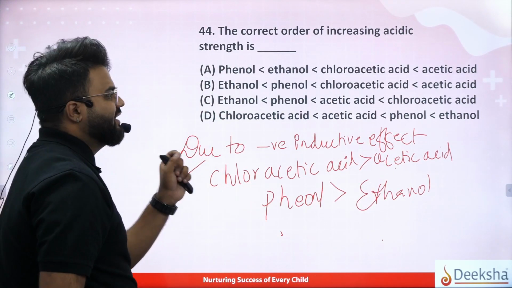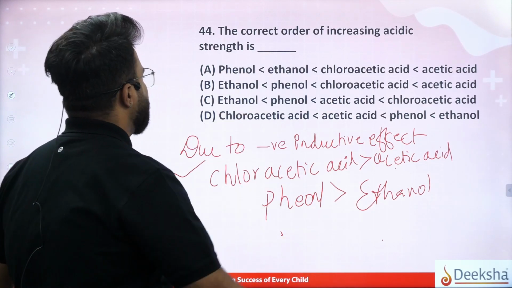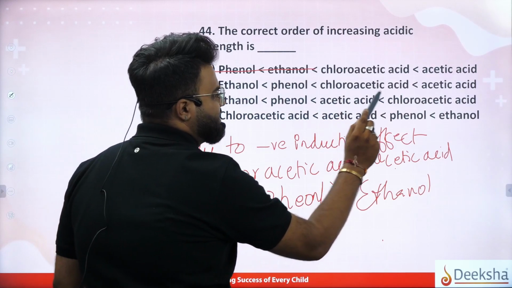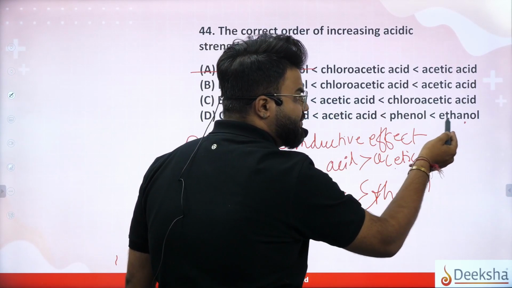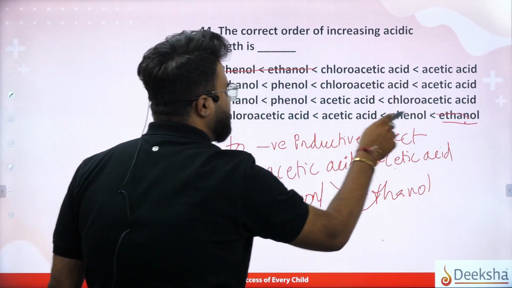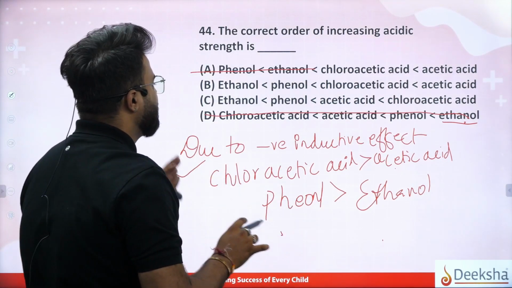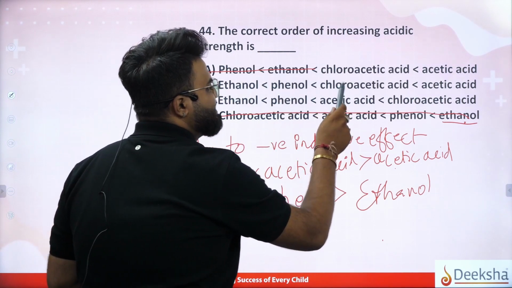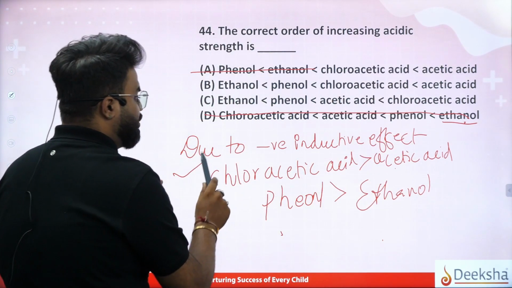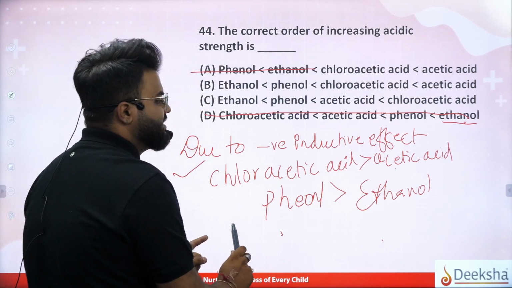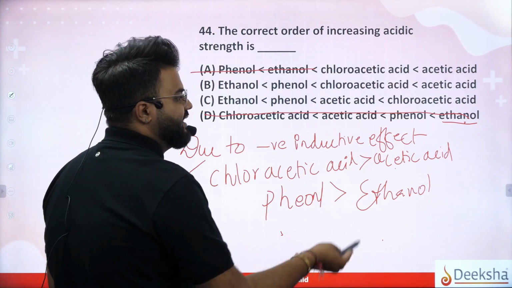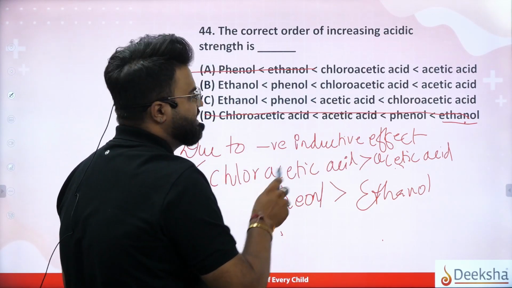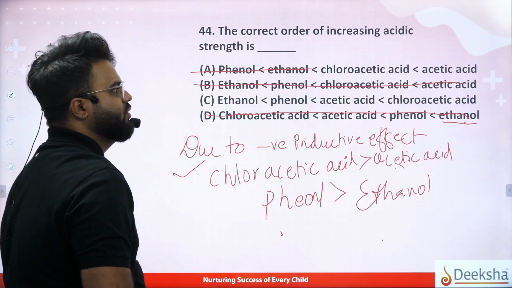ethanol. So let us see if any option is like this. Phenol, then ethanol, then it is wrong. Chloroacetic acid, acetic acid, then phenol and ethanol. Ethanol being more acidic, not at all, it is less acidic. So this option we will remove. Coming back to ethanol, phenol, chloroacetic acid and acetic acid: due to negative inductive effect, chloroacetic acid is more acidic than acetic acid. Then acetic acid cannot be more acidic than chloroacetic acid. So we'll remove this option also, right?